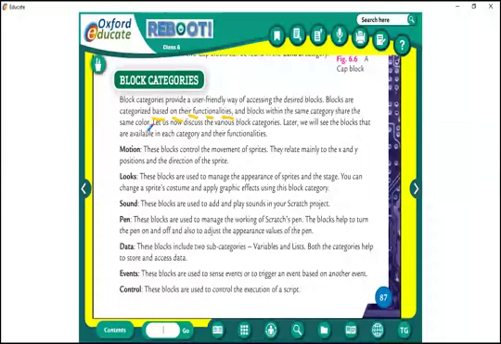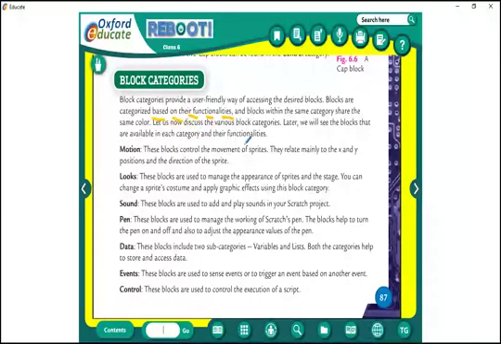One category means one color. We will see what they are. The first category is motion.